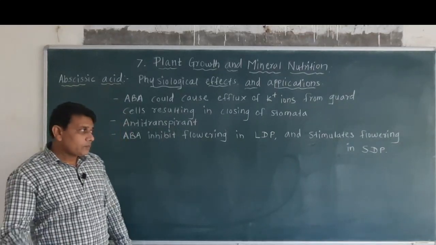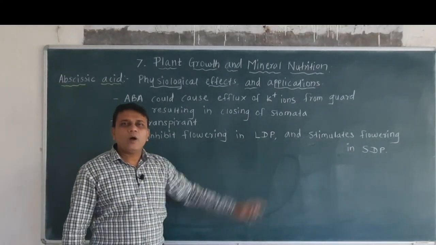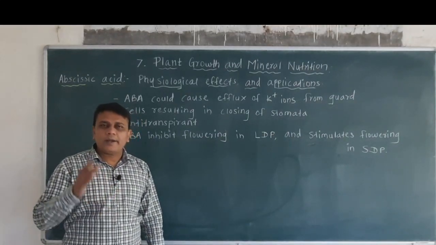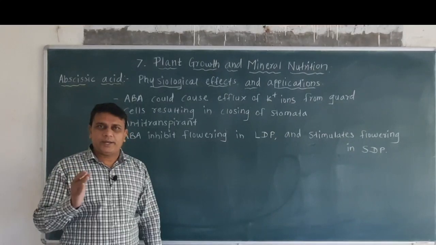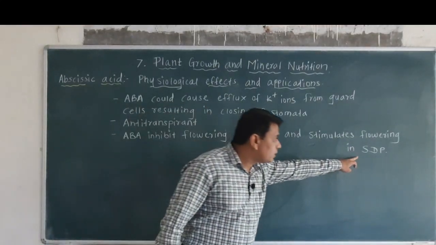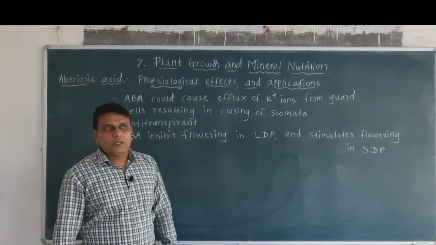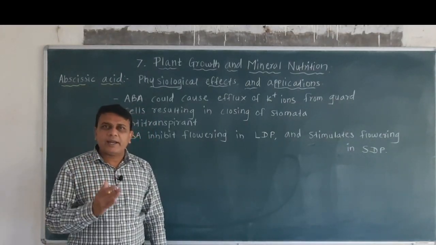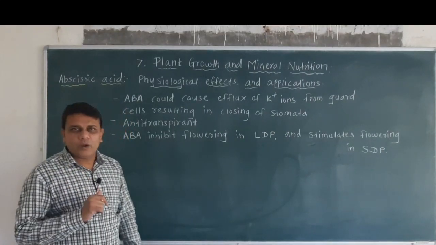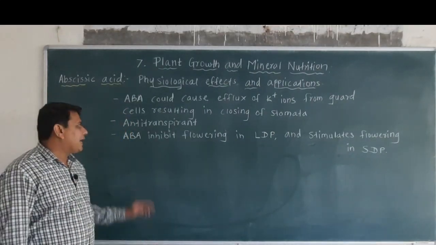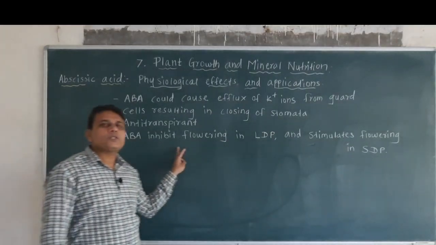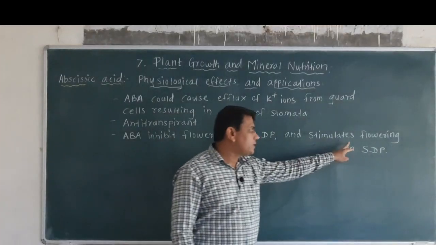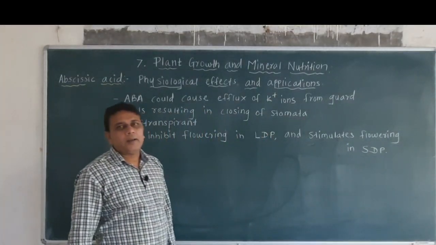Now LDP means long day plants. Long day plants require a long daylight period for flowering. Then SDP means short day plants. Short day plants require a short daylight period for their flowering. So abscisic acid inhibits or stops flowering in long day plants and stimulates flowering in short day plants.